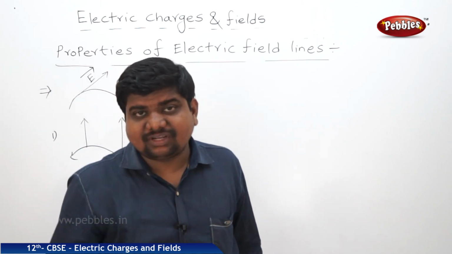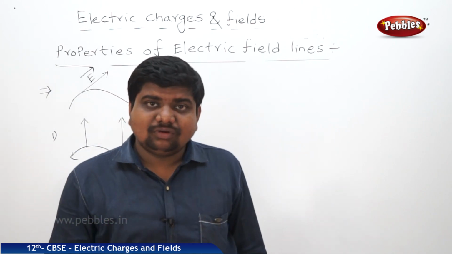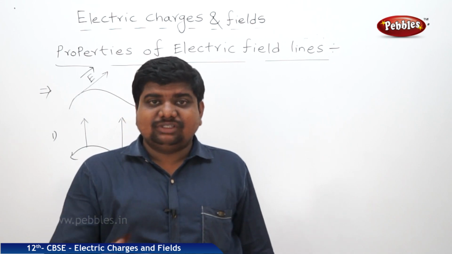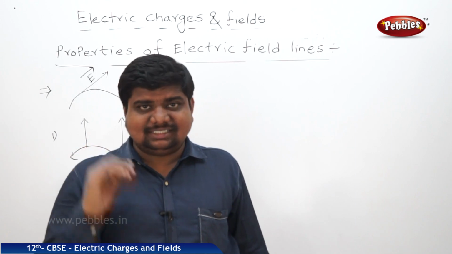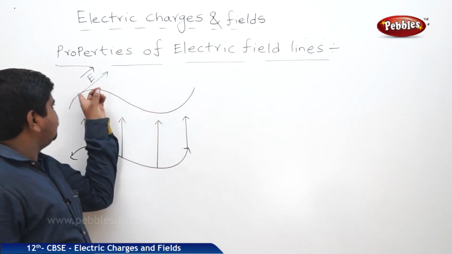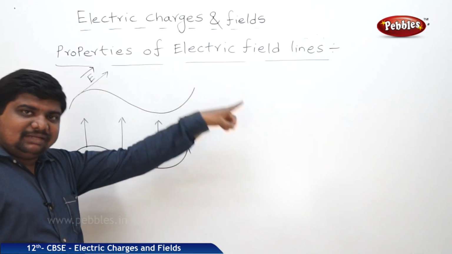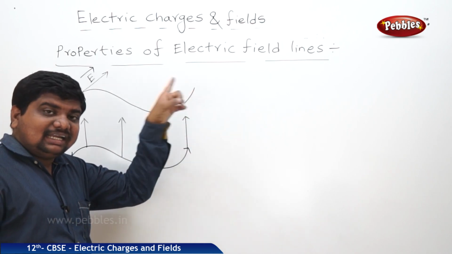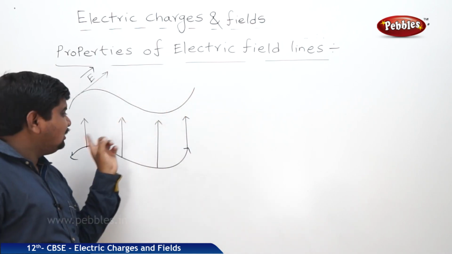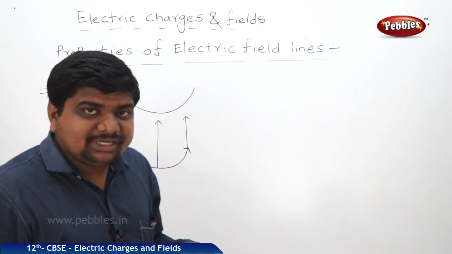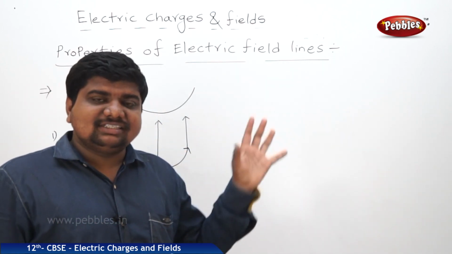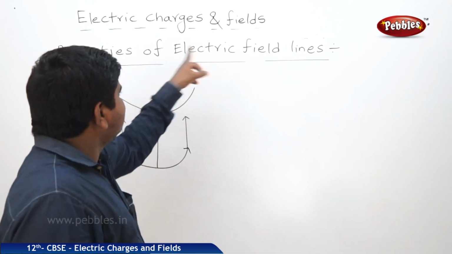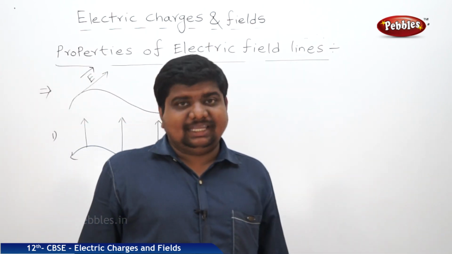And one more, they won't intersect with each other, and we saw the direction of the electric field lines between the different charges. The tangent of this curve at any point gives us the direction of the electric field strength, and electric field lines are perpendicular or normal to the surface of a charged body. These are the main important points in the properties of electric field lines.